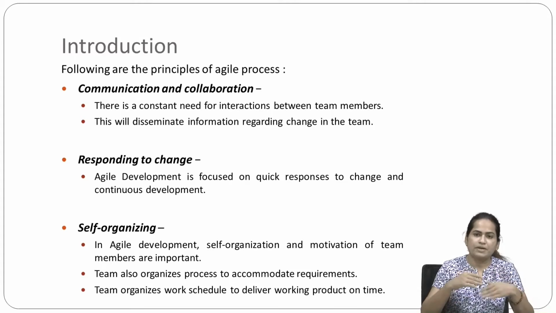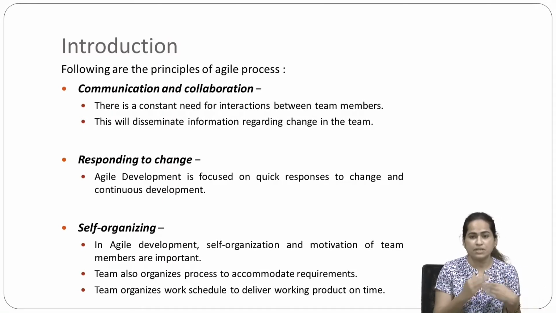Dissemination means you are transferring the information. So if you are not communicating, how are you going to transfer the information? If changes are there, then you have to tell them that these changes are required, accommodate them, or what else we can do for the accommodation of changes. So this is what we have to do in communication.